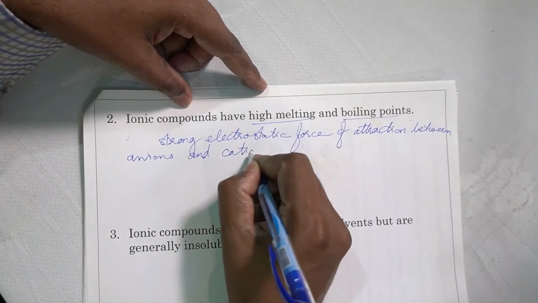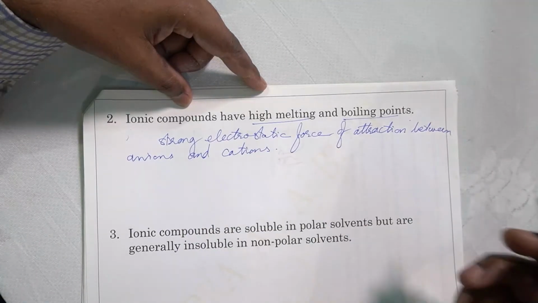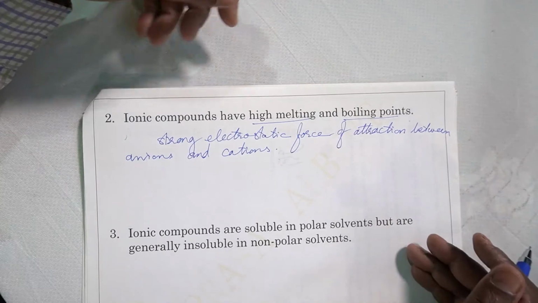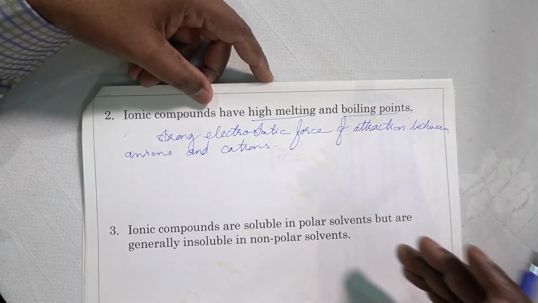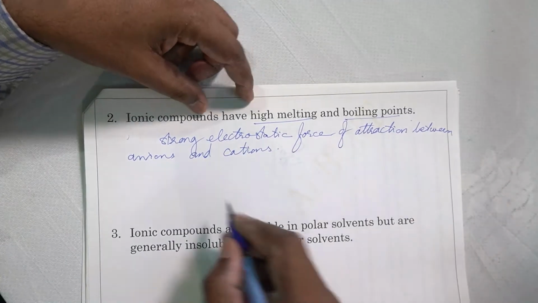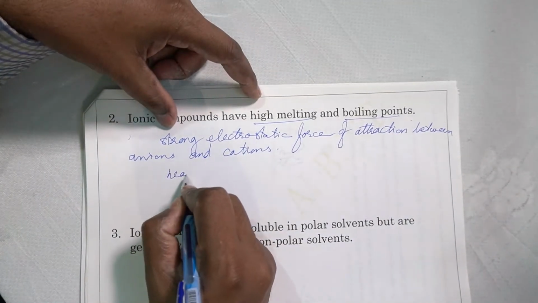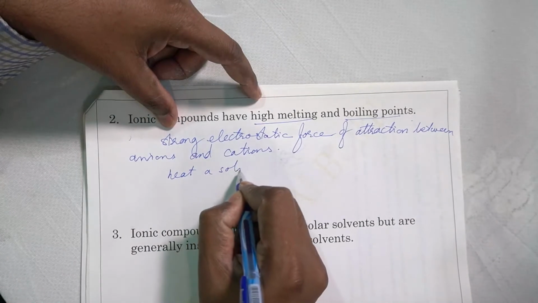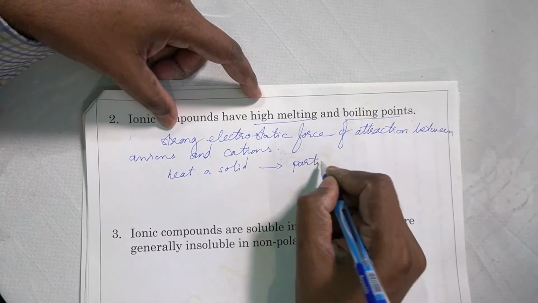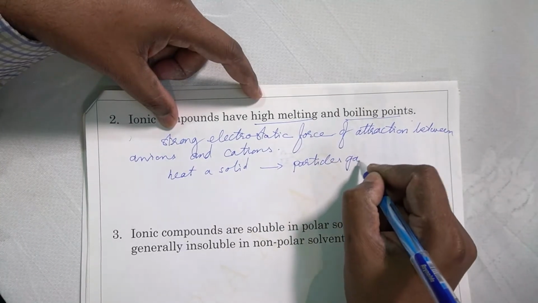Now, according to the kinetic theory, particles in a solid are held tightly by strong forces. In the case of ionic compounds, it is strong electrostatic force. When a solid is heated, the particles gain energy.